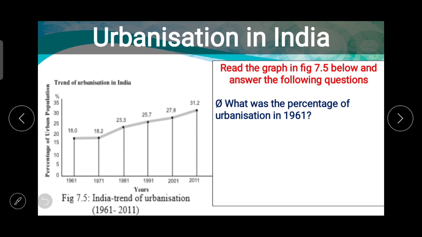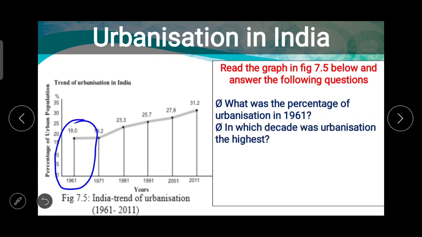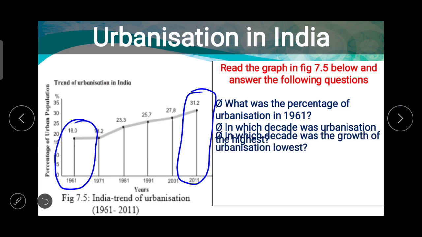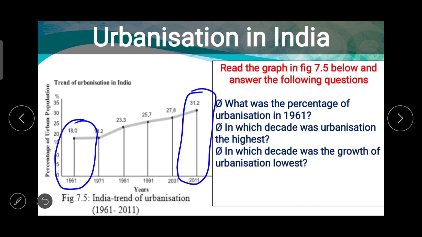What was the percentage of urbanization in 1961? Here it is, 18%. In which decade was urbanization the highest? You can go for this. 2011 it is 31.2%. In which decade was the growth of urbanization lowest?